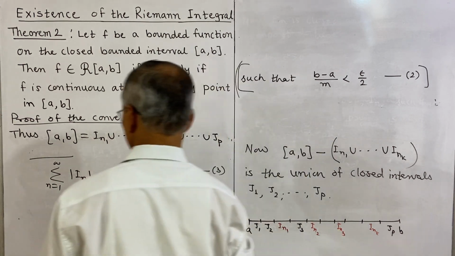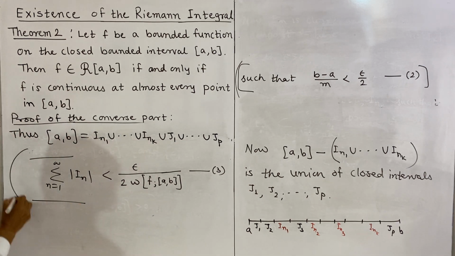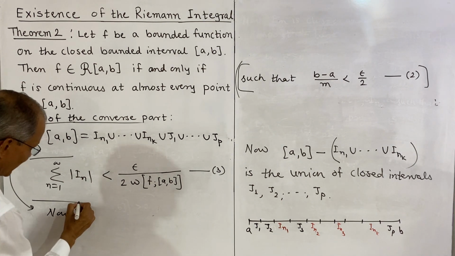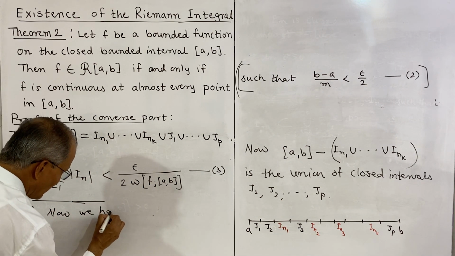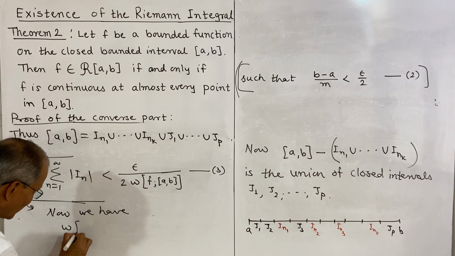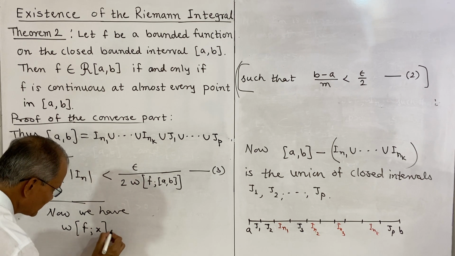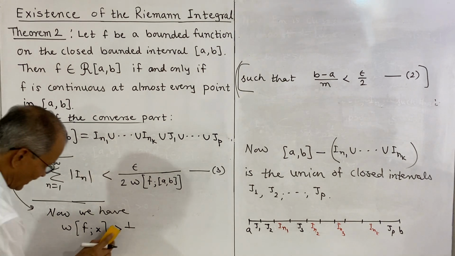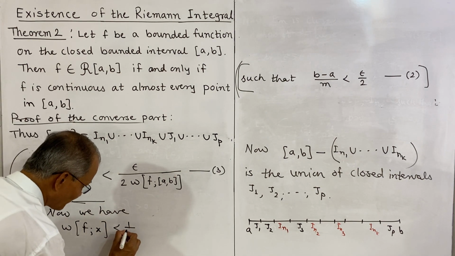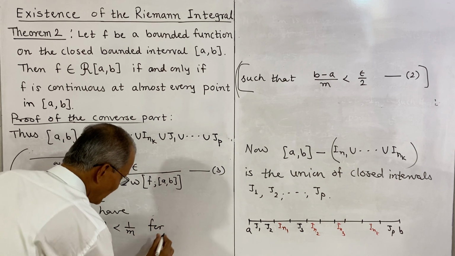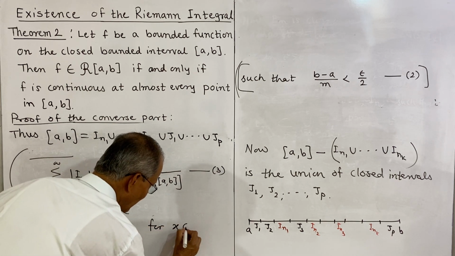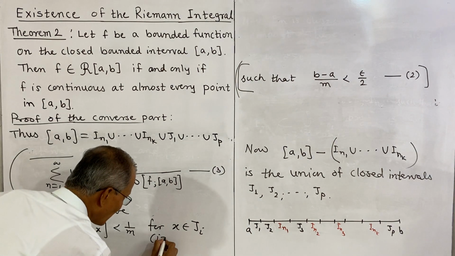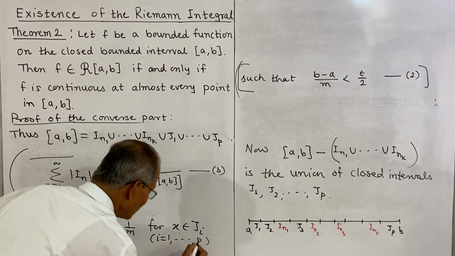Now, further I shall write here. Now x belongs to Ji. Now we have the oscillation of f at x is less than 1 by m, for x belongs to Ji, i taking value 1 to p. So what is the meaning of this?